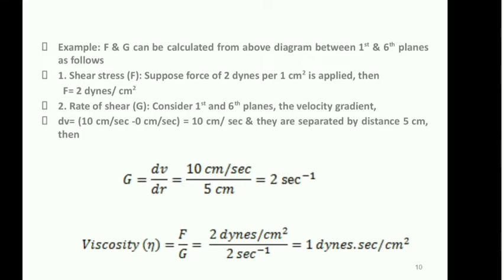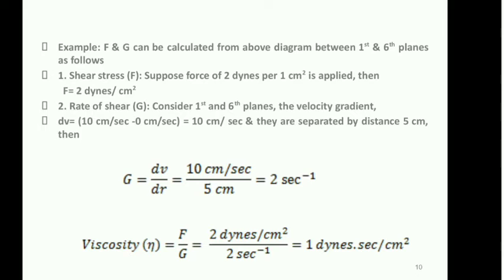Example, F and G can be calculated from the above diagram between the first and the sixth plane as follows. First of all, we have to calculate the shear stress. Suppose you are applying a force of 2 dynes and the cross-sectional area of the plate is 1 centimeter square, then your shear stress is equal to 2 dynes per centimeter square. This is the first value. Second, the rate of shear, that is denoted by G. It is considered between the first and the sixth plane, the velocity gradient.